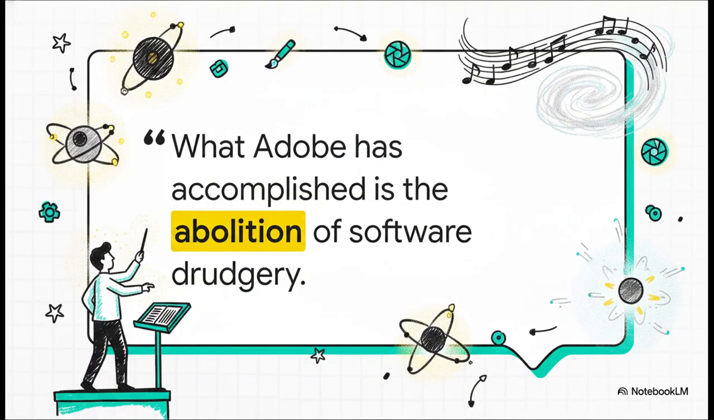There's this quote from Silicon Valley that I think perfectly anchors the emotional and professional reality of this whole transition. It goes like this. What Adobe has accomplished is the abolition of software drudgery. We are no longer assembly line workers spending our lives executing repetitive clicks on keyframes. A graphic designer in 2027 is someone who stands on the podium of a conductor, directing a symphony of autonomous agents. You're orchestrating the final output now, not manually rendering it pixel by pixel.